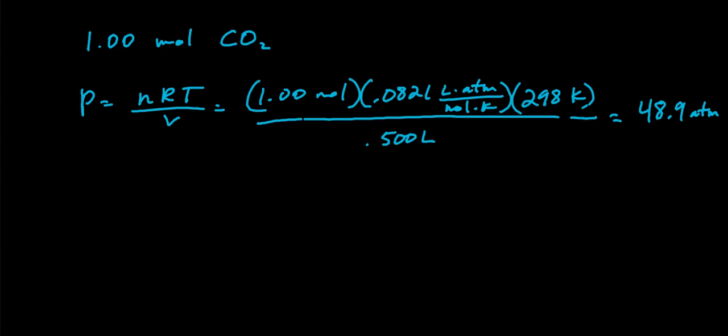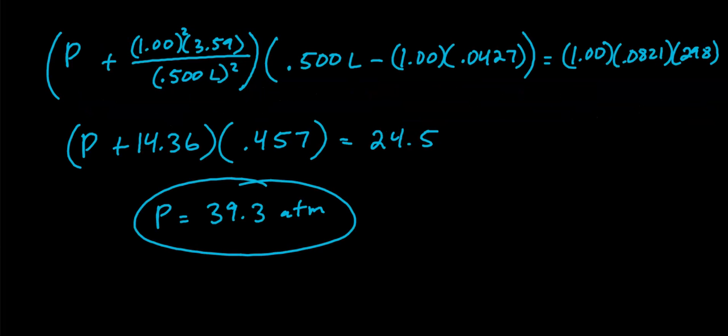Here is our setup using the ideal gas law, so assuming ideal behavior. So 1 mole of carbon dioxide gas at 25 degrees Celsius in a 500 milliliter container will exert a pressure of 48.9 atmospheres. How about assuming non-ideal behavior? What is the pressure going to be compared to 48.9? Well, it should be less. It should be quite a bit less, even though carbon dioxide exhibits only dispersion forces. It's a somewhat large molecule, so its dispersion forces are somewhat strong.